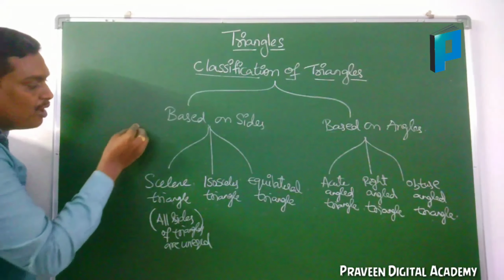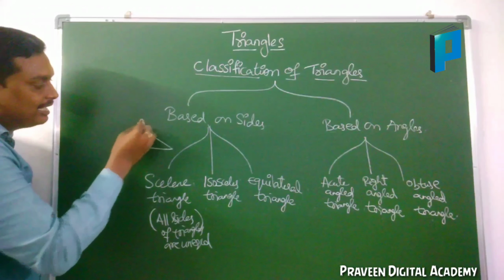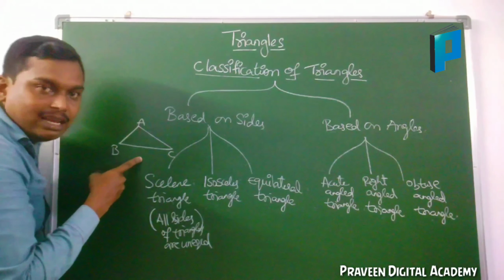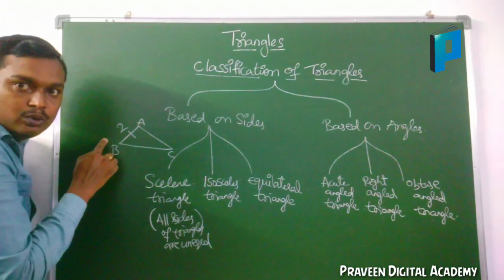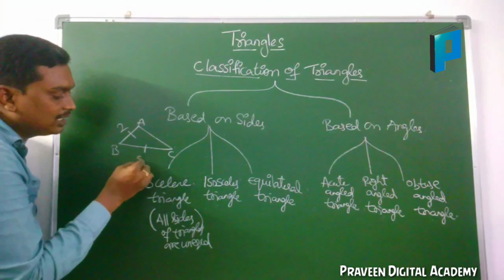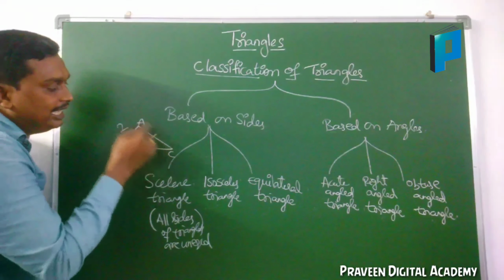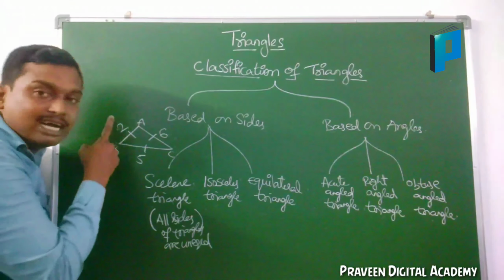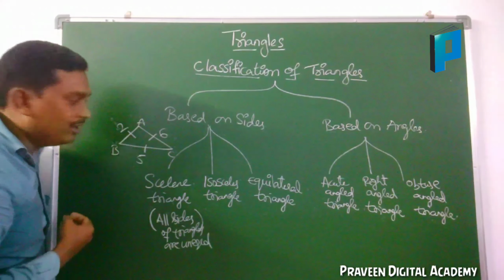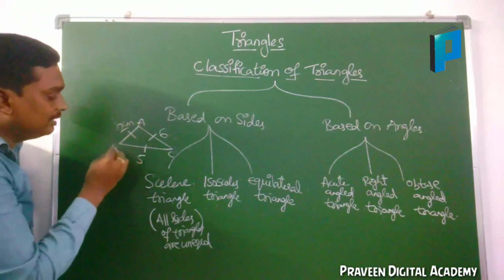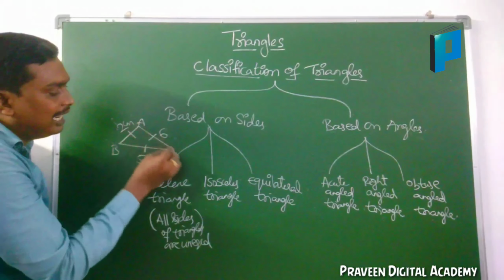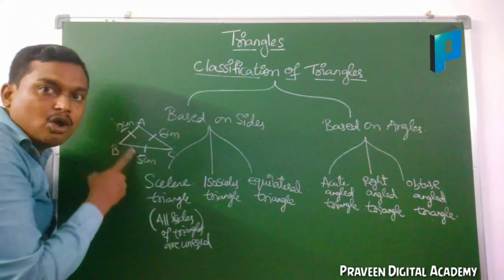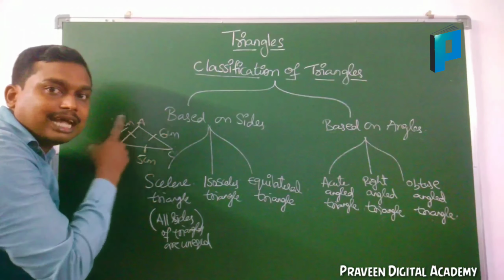For example, if you are having a triangle like this, let us take ABC is a triangle whose AB is 2, BC is 5 and AC is 6. Here all sides are unequal. Here AB is 2 centimeters, BC is 5 centimeters and AC is 6 centimeters. Here all the sides of the triangle are unequal. So such type of triangle is called a scalene triangle.